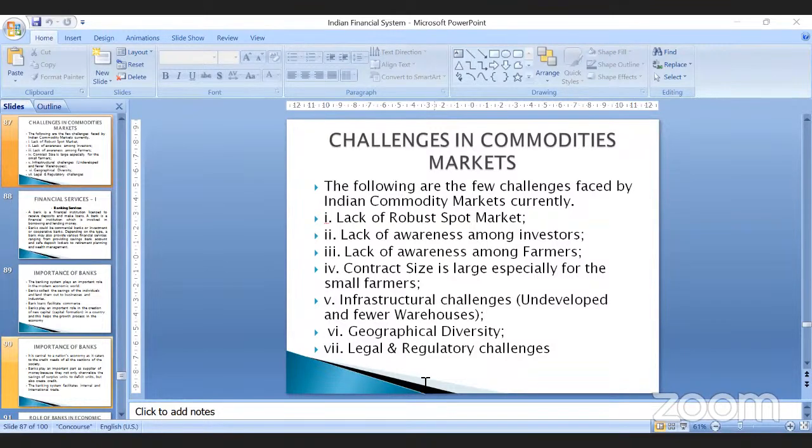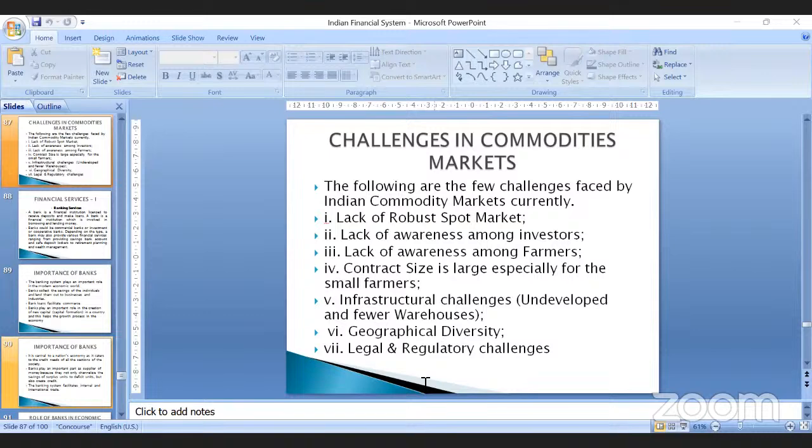So infrastructure is turning out to be a challenge, and commutation also, shifting these commodities from one place to another, the transportation cost, everything is turning out to be a challenge for the commodities market. Geographical diversity, movement, logistics, supply chain, all these are the biggest challenges to this commodities market. Not only that, there are legal and regulatory challenges. See, whenever we are talking about farmers, most of our farmers are not very well educated, so it becomes difficult for them to understand the legal requirements and the regulatory challenges.